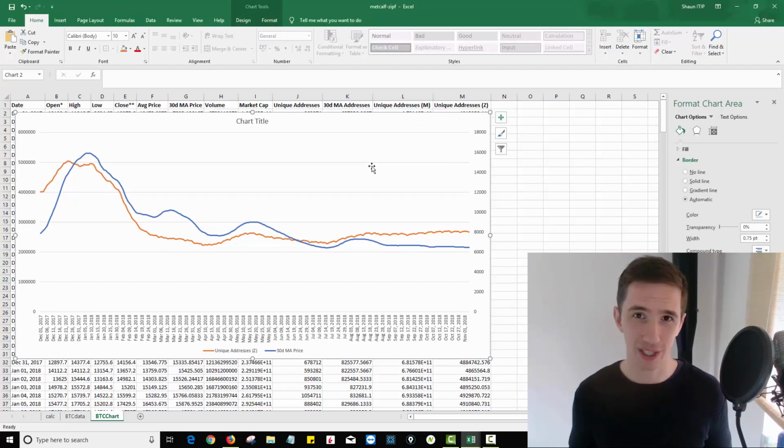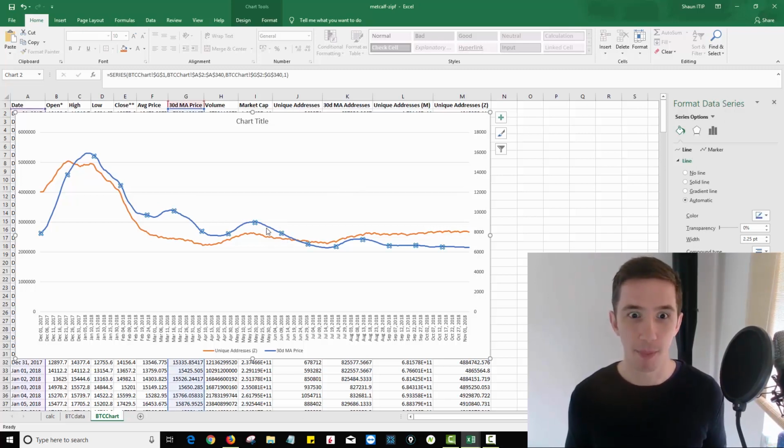Now, I'm going to do this very quickly for Ethereum, but I hope you're very interested in this. Let me know what you think. Should I be looking at this compared to price, or should I be looking at this compared to market cap? Is that a better way to analyze the data? So I'm going to go ahead and build this for Ethereum now as well and show you at the end what that looks like.